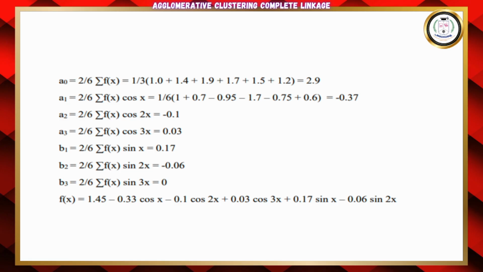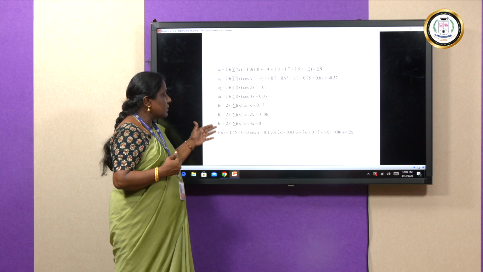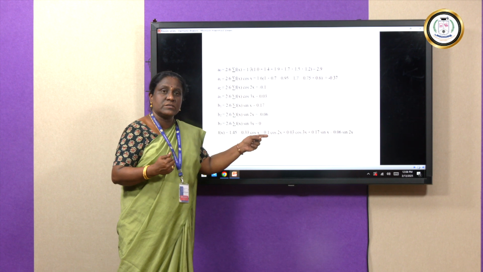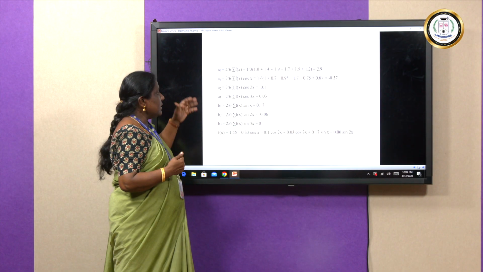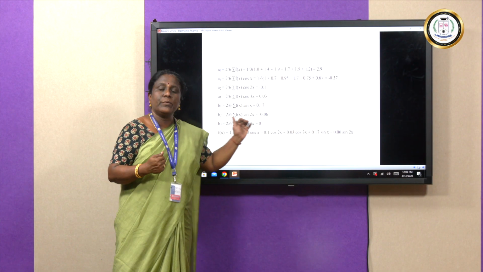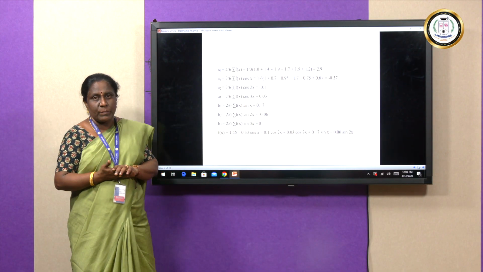Similarly, B2 is 2 times the mean value of f of x into sine 2x, which is minus 0.06. Then B3 is 2 by 6 summation f of x sine 3x, which is 0 here. When I calculate all entries, finally we are going to put them in our Fourier series expansion.